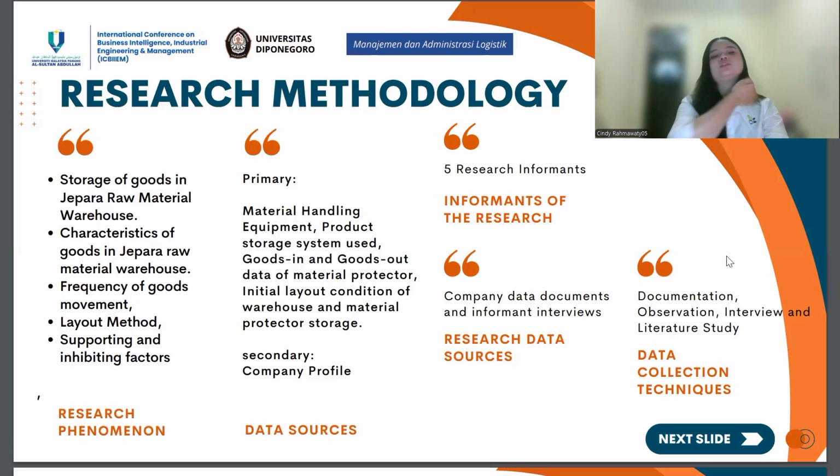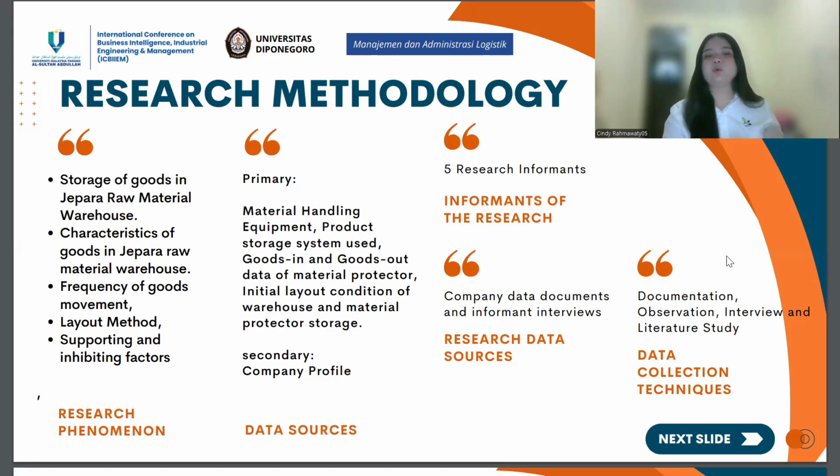Next, about the research panel. One, storage of goods in the raw material Jepara warehouse. Two, characteristic of goods movement. And three, frequency of goods movement. Four, layout method. Five, supporting and inhibiting factors.